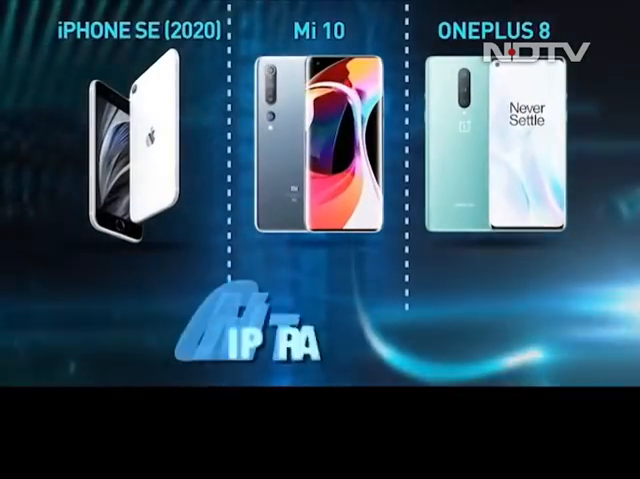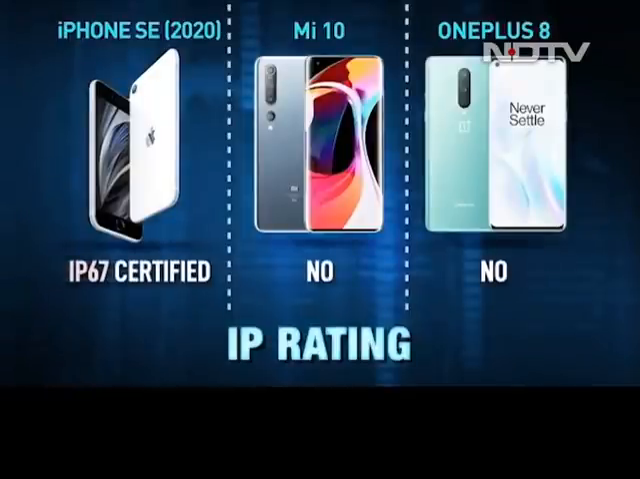IP rating. For premium phones, one of the key features is the IP rating. The iPhone SE has an IP67 rating, marking it water and dust resistant, while the Androids don't.